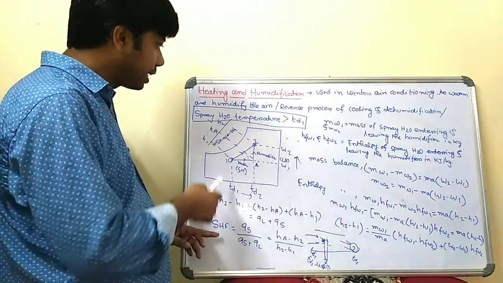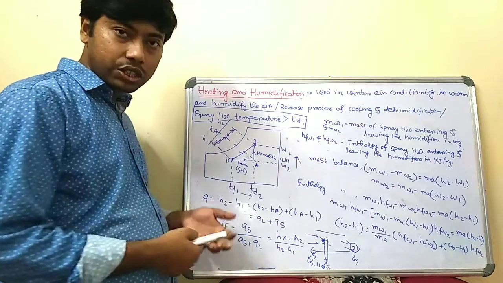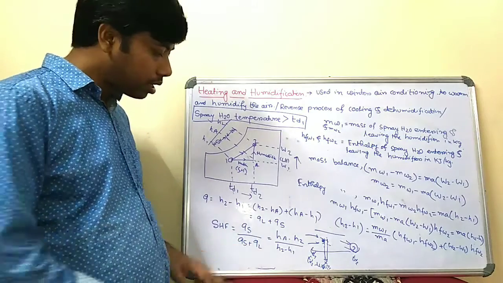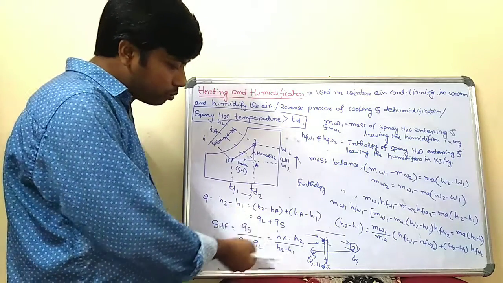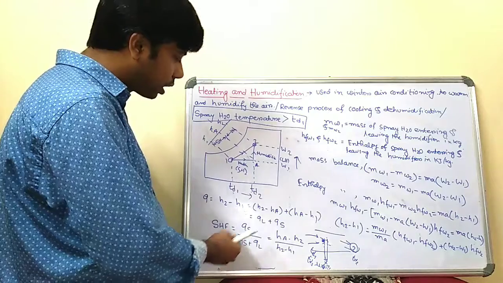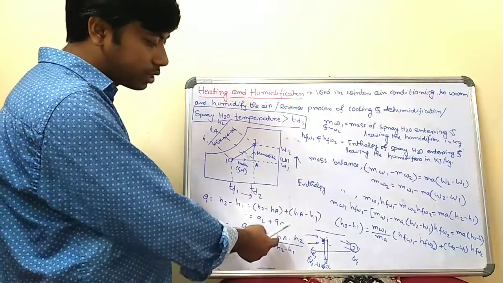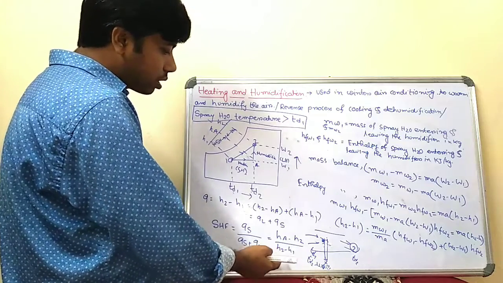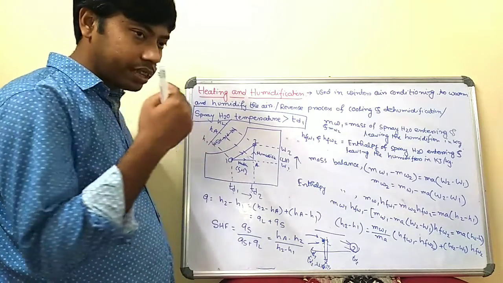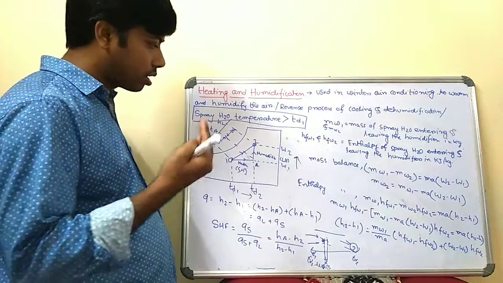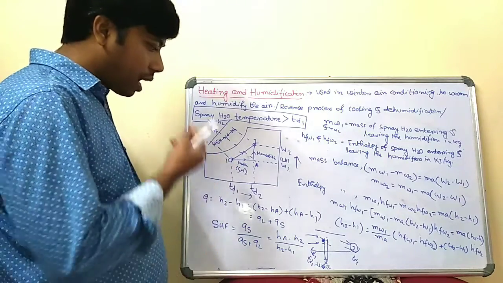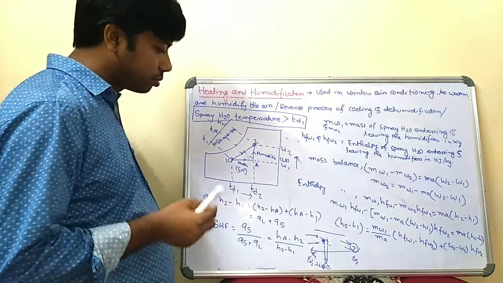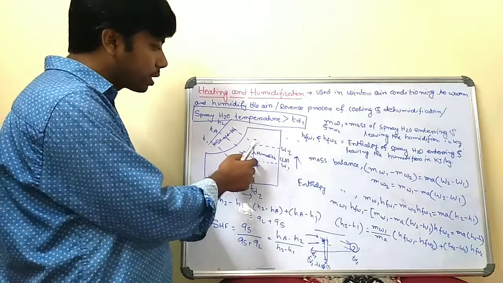So the sensible heat factor, as you know, is the ratio of sensible heat divided by total heat. So sensible heat will be QS divided by QS plus QL. If you put in all these values, you get the sensible heat factor for the heating and humidification process: HA minus H2 divided by H2 minus H1. So what are H1 and H2? H1 is the enthalpy corresponding to the entering air at state 1, and H2 is the enthalpy of the exit air from the arrangement. A is the particular point.